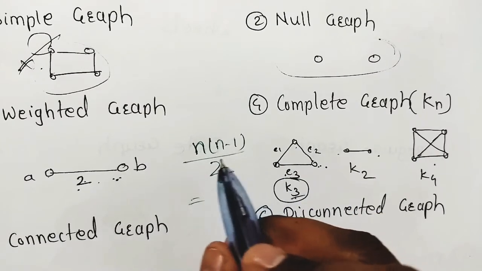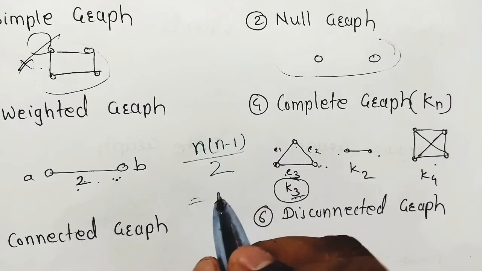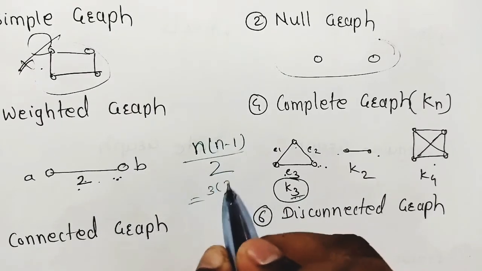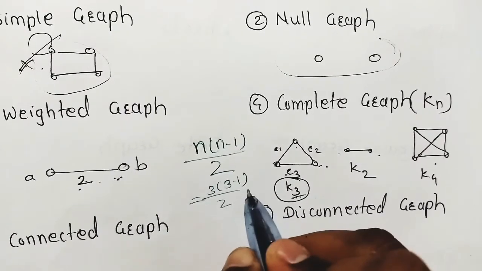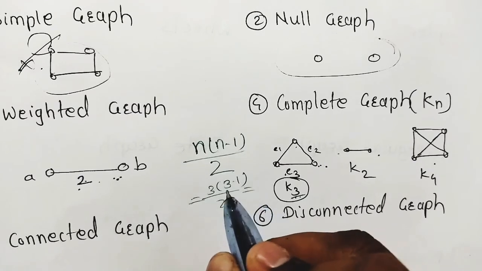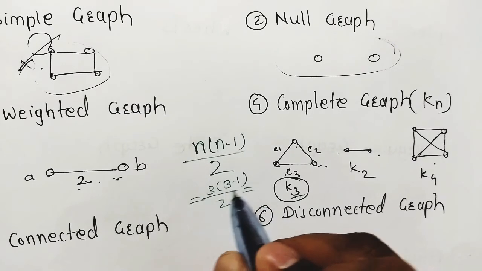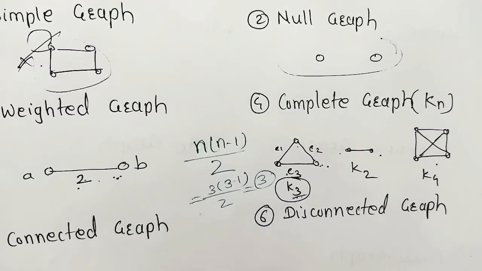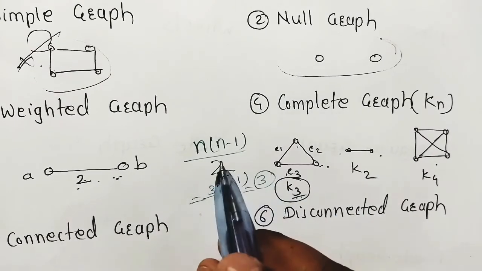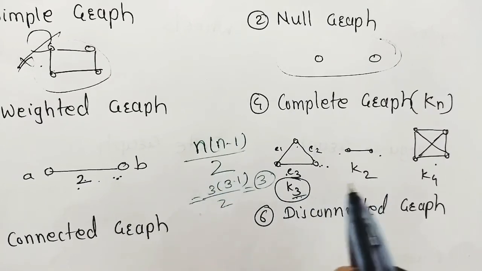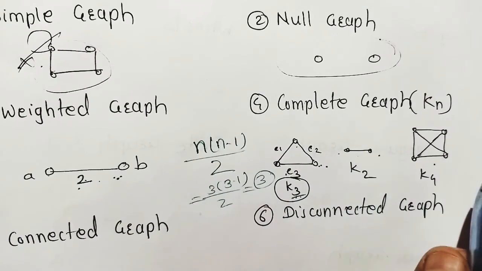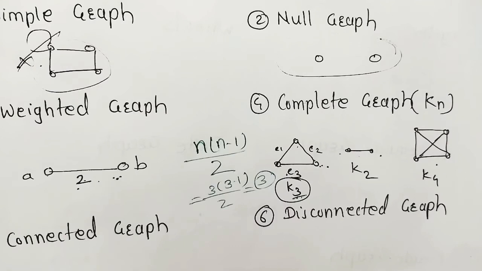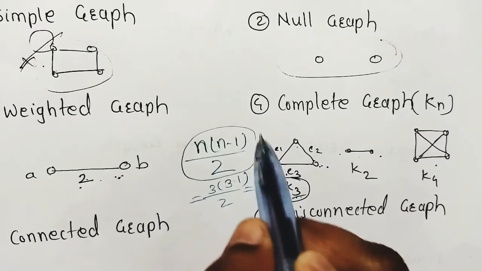Now using formula, n is equal to 3, so number of edges is 3 into 3 minus 1 by 2. Now what is 3 minus 1? That is 2. 3 into 2 is 6. 6 by 2 is 3. Means 3 edges. Like this here, n into n minus 1 means 2 into 1 by 2, that is 1 edge. So always keep in mind the formula for number of edges in complete graph.